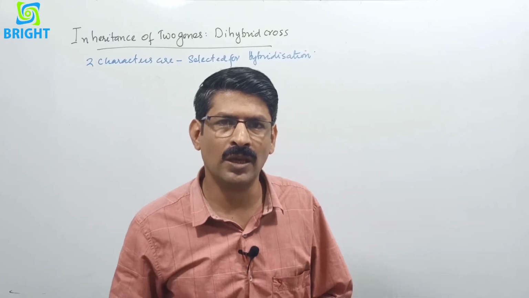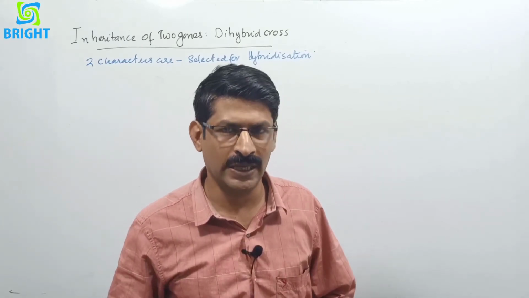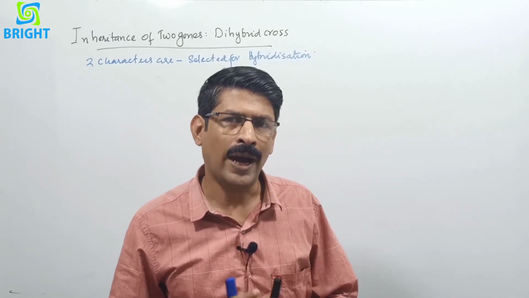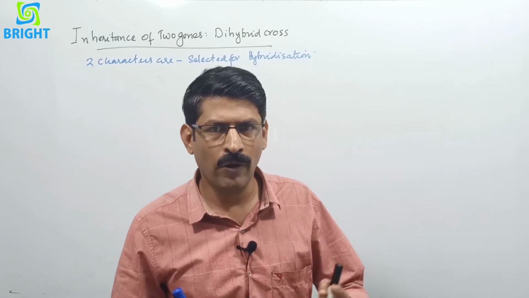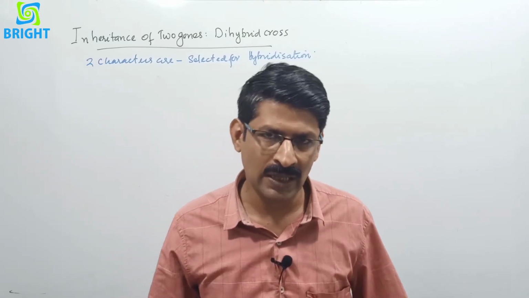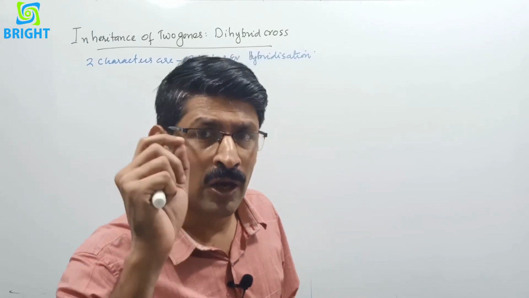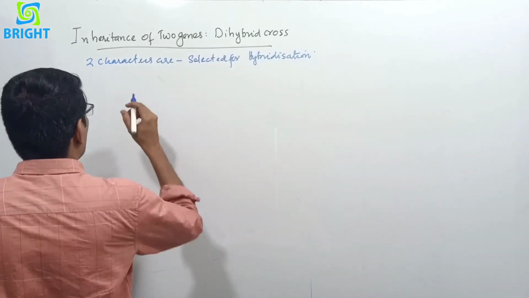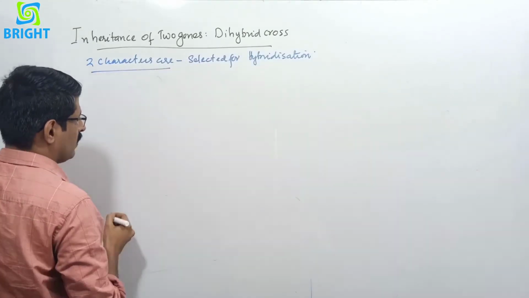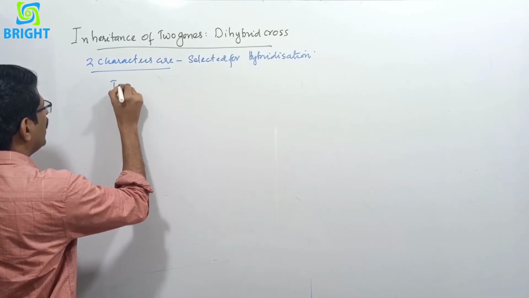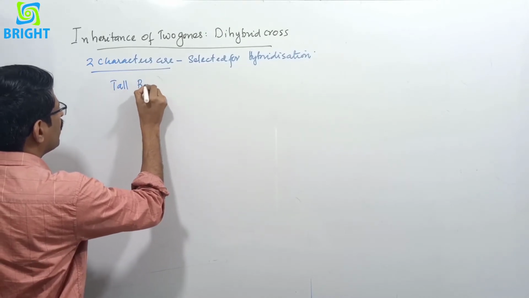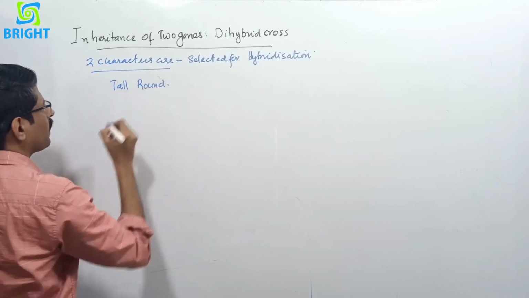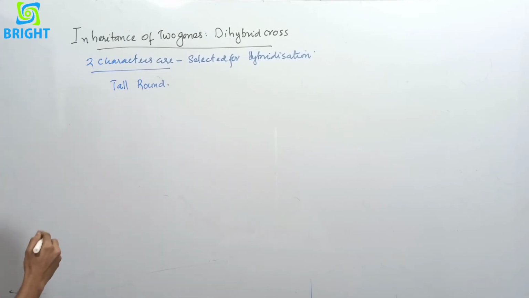Next is the inheritance of two genes, or dihybrid cross. Till now we have discussed the inheritance of a single gene, monohybrid cross, law of dominance, law of segregation and its deviation, that is, deviation from the law of dominance. And now we are taking two characters. We can take the tall plant with a round seed. These are both homozygous.